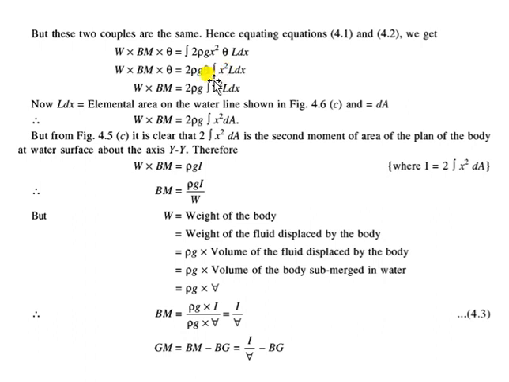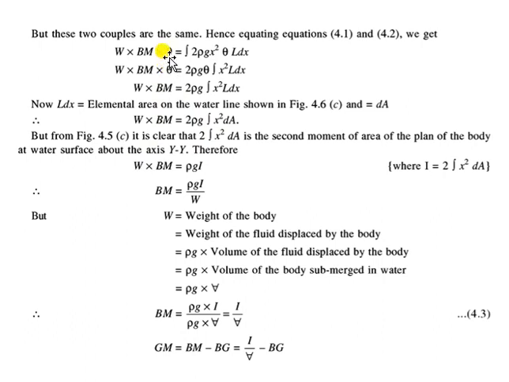So x square L dx is the moment of inertia of the elemental area about the center axis of the body. The second moment of area about the y axis, the center axis, is 2 into x square dA. So I can substitute these values, and it will become rho g I equals W into BM.